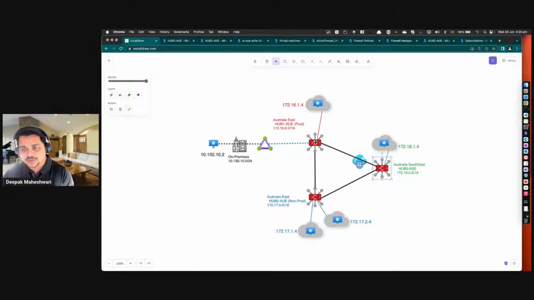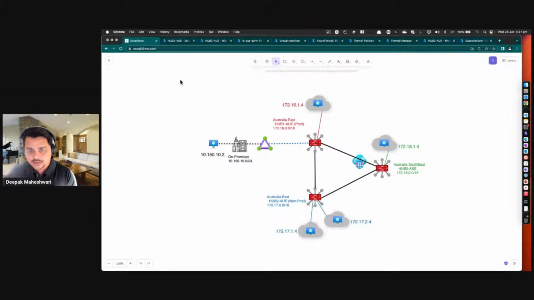Any traffic going to my on-premises will also go via the firewall, because that is also private traffic. As per our configuration, we have declared that all the private traffic should go via the firewall, and for this hub and this hub, all the traffic will go via the firewall.